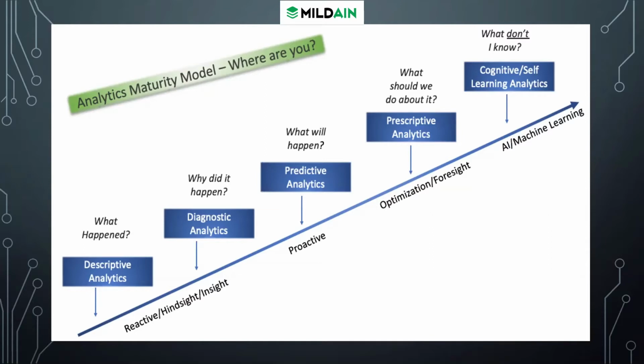Say, what is descriptive analytics? It is reactive, hindsight, insight, proactive, optimization, foresight, AI or machine learning. This is the graph, the line that is going. Descriptive means what happened historically. What happened in the last 10 years?